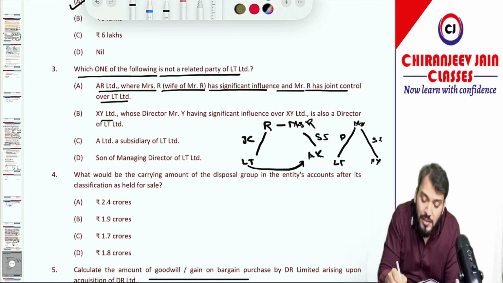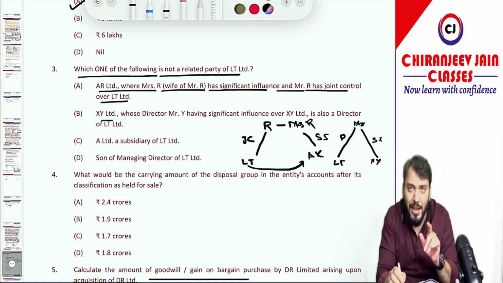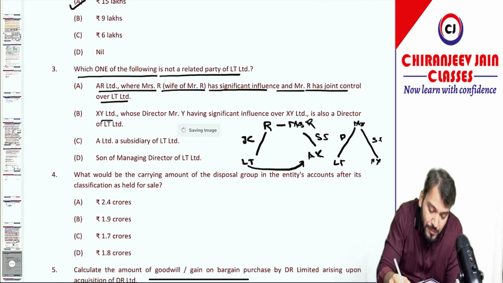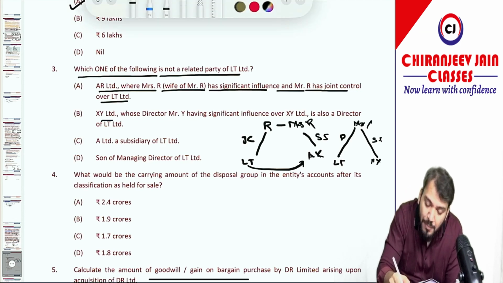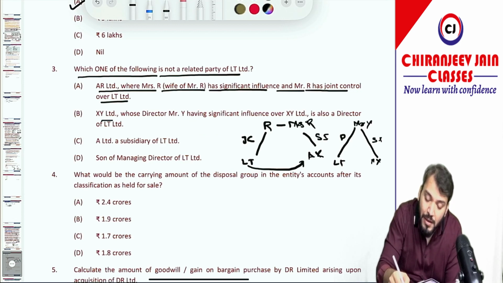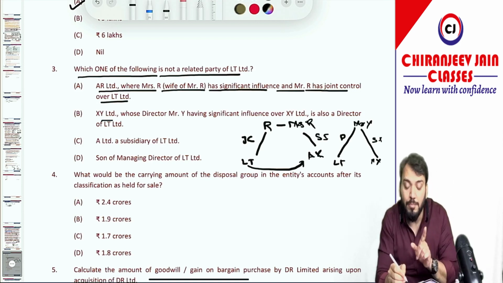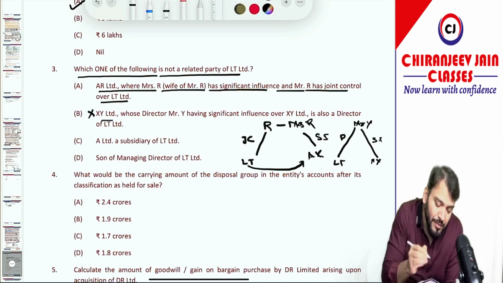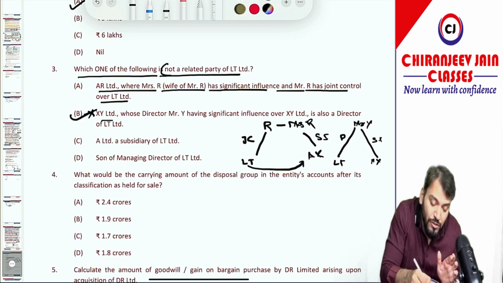So in this case, LT Limited and XY will not be related party. I hope you remember the provision of Ind AS 24. Mr. Y has significant influence over XY, and Mr. Y is a director of LT Limited. If Mr. Y would have been controlling or had joint control over LT Limited, then they could have been a related party. So this will not give rise to any related party relationship. So this B will be the correct option, because they have asked which one is not a related party.